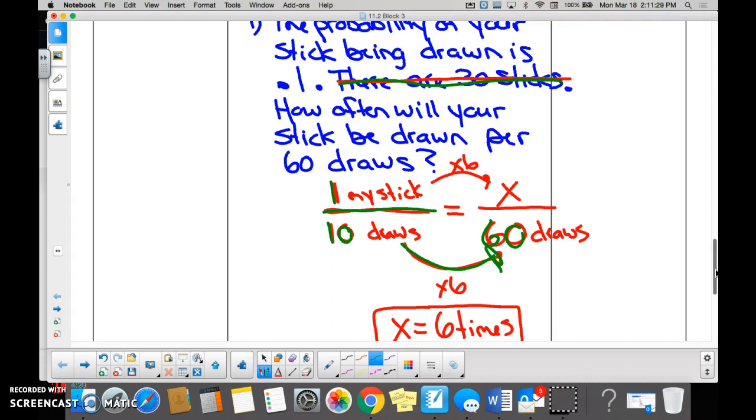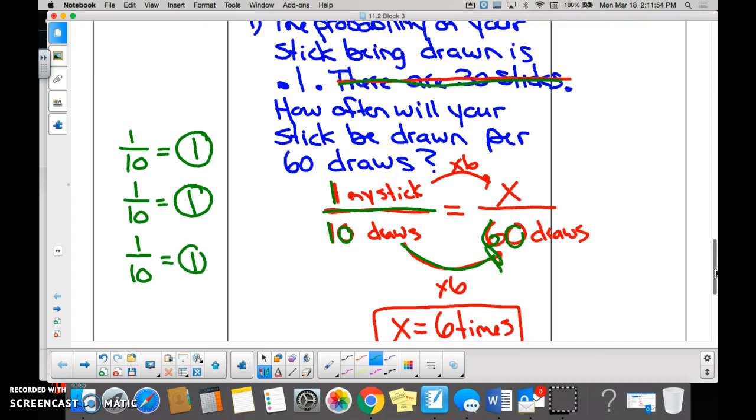If there are 60 draws and you have a 1 out of 10 chance of winning, remember we talked about this? If there's 10 draws, how many times would you win? Once. If there was another 10 draws, how many times would you win? Once. So the first 10 draws, you would win 1 time, the second 10 draws, you would win 1 time. If there was another 10 draws, how many times would you win? And if we keep going until 60 draws, you probably will have won how many times? 6 times. Is that another way of figuring that out? Yes. It's kind of like a guess and check method almost, isn't it?